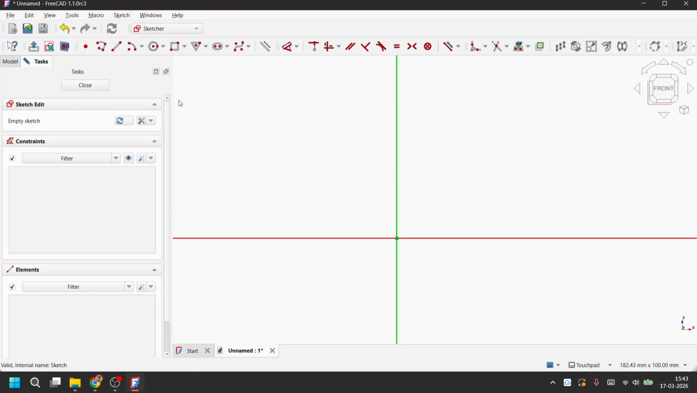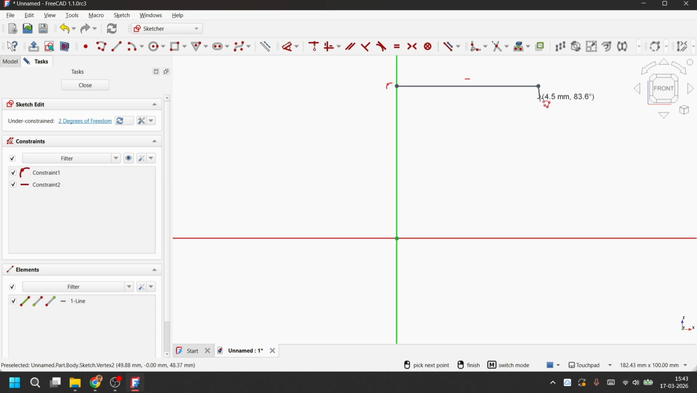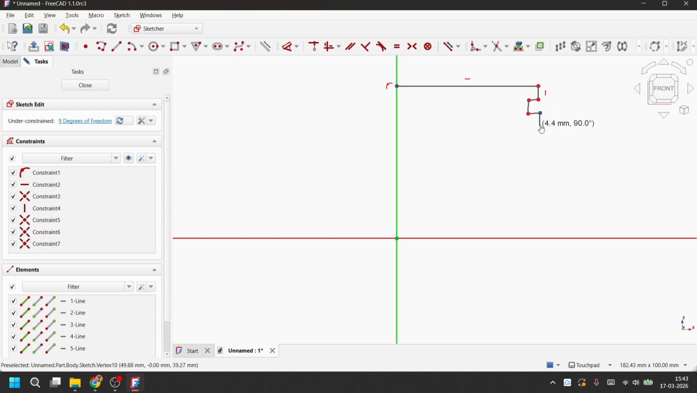In order to make the actual sketch, we will be using the polyline tool inside FreeCAD. We are not going to follow proper measurements. We will be just creating the basic outline. After that, we will put the correct dimensions and constraints at a later stage. Just make sure to get the basic outline.